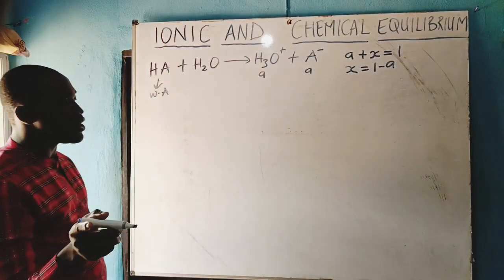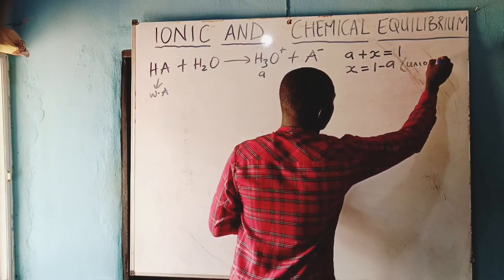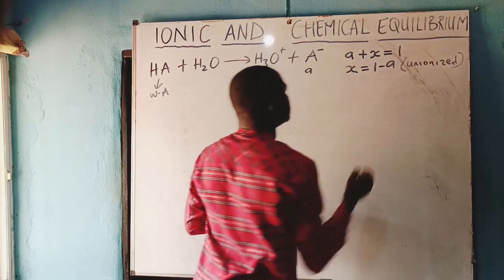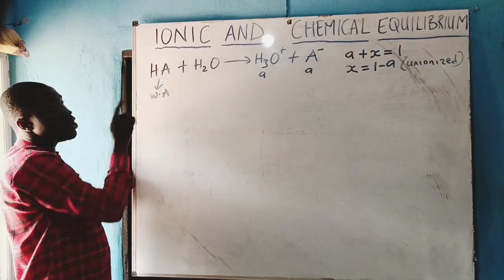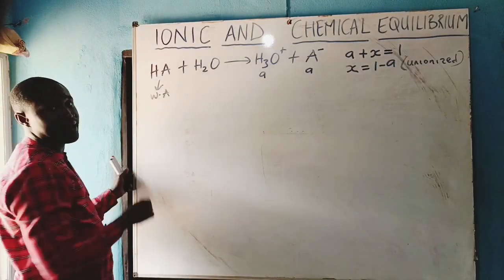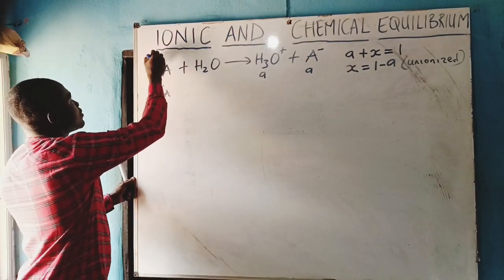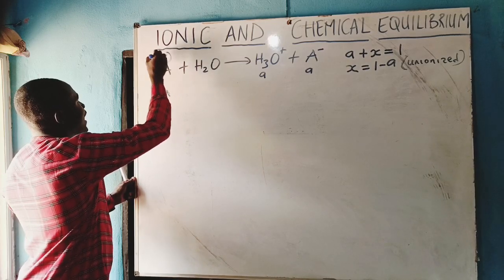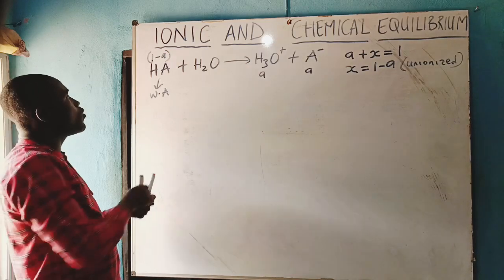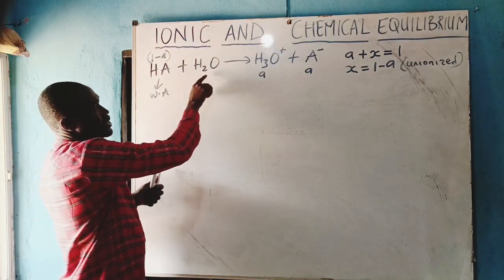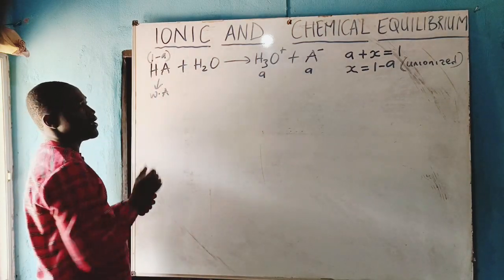Where do we get the unionized part? This is unionized fraction. So the unionized part will be inside here. And so we say that here is 1 minus what? A. That is the fraction of the unionized part. That means when a weak acid is dissolved in water, the ionized part is A. The unionized part is 1 minus A.